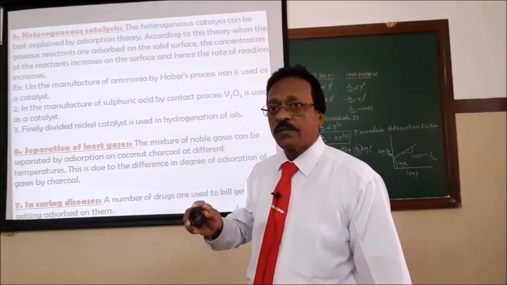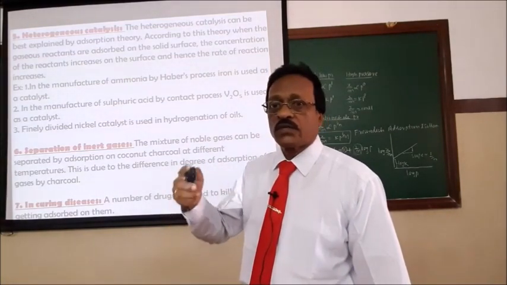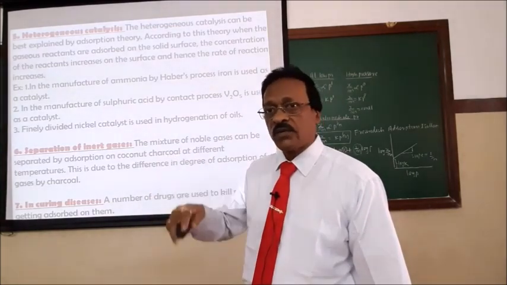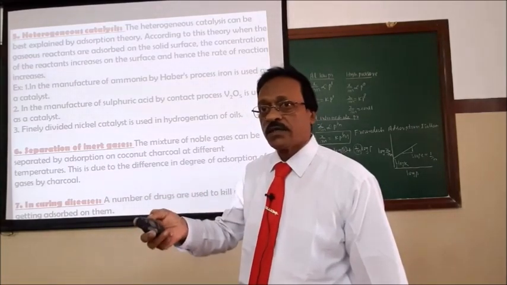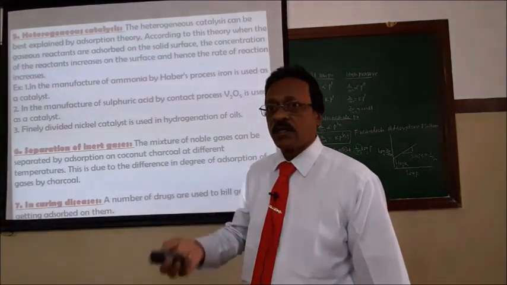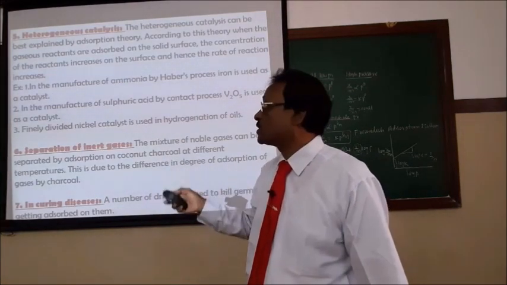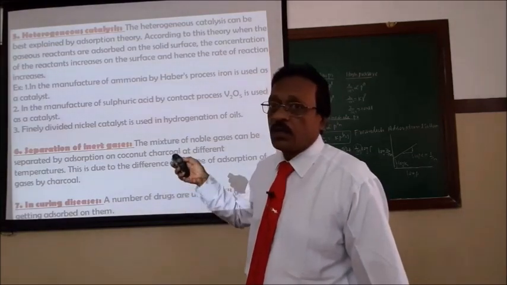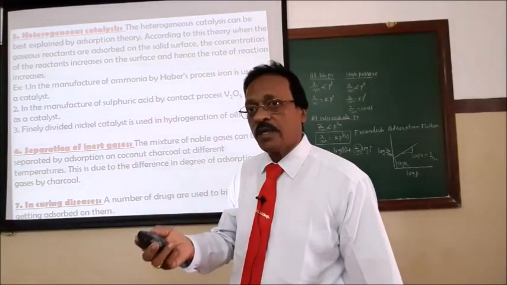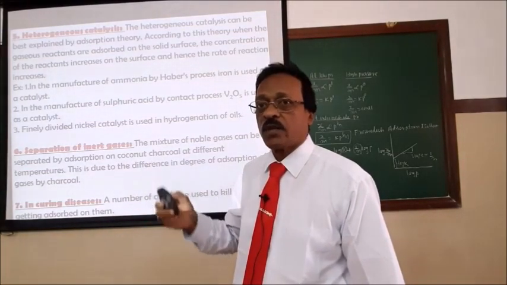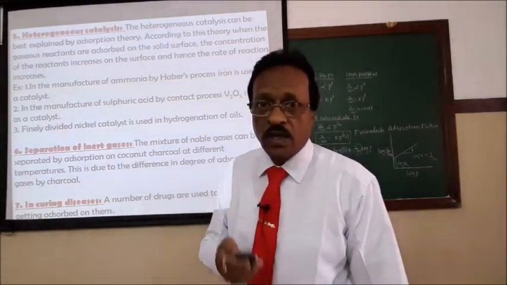I defined adsorption and absorption, and I gave the difference between adsorption and absorption. I gave two types of adsorption, physical adsorption and chemical adsorption, and all the differences. Adsorption of gases I mainly took on the solid surface. A number of factors are involved, like nature of the adsorbent, temperature, pressure, and activation of the adsorbent. All we discussed in detail. Also, adsorption from liquids can be taken; the same pressure factor can be replaced by concentration, and the same Freundlich equation can be used. Then the applications of adsorption. With this, I am going to conclude the adsorption chapter.